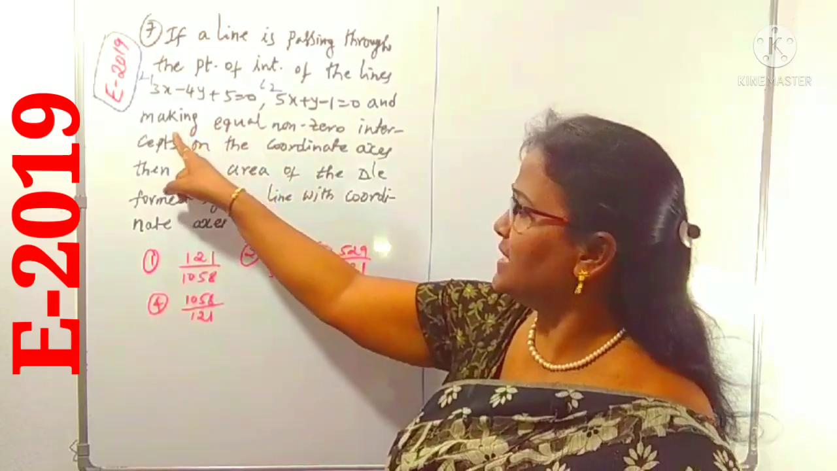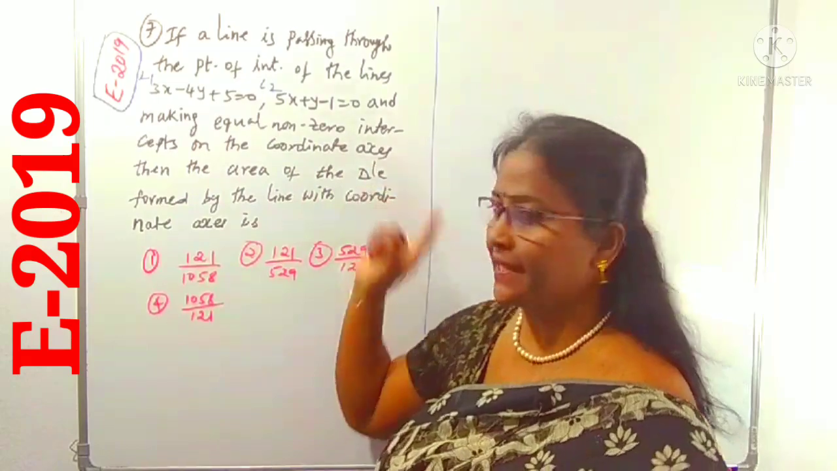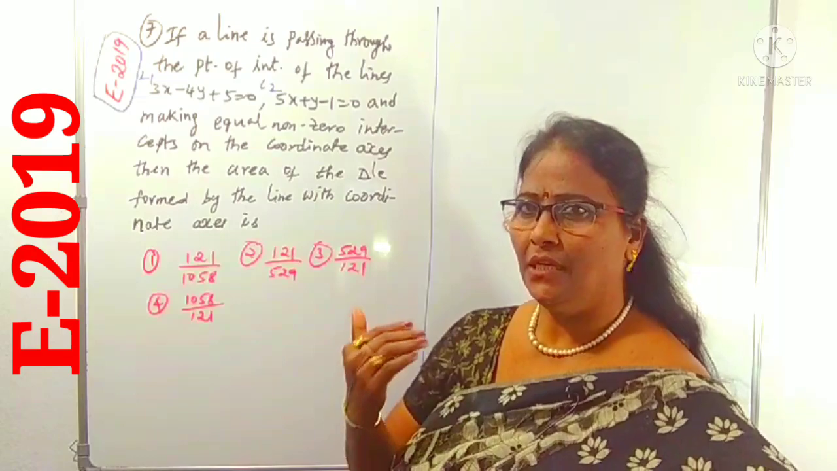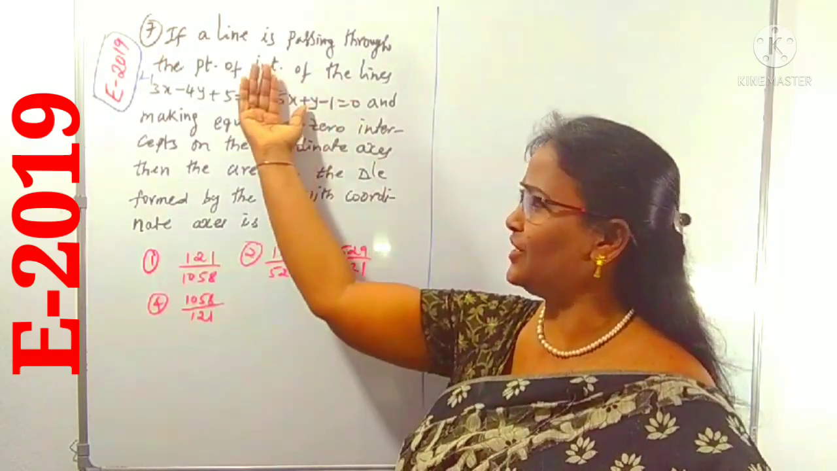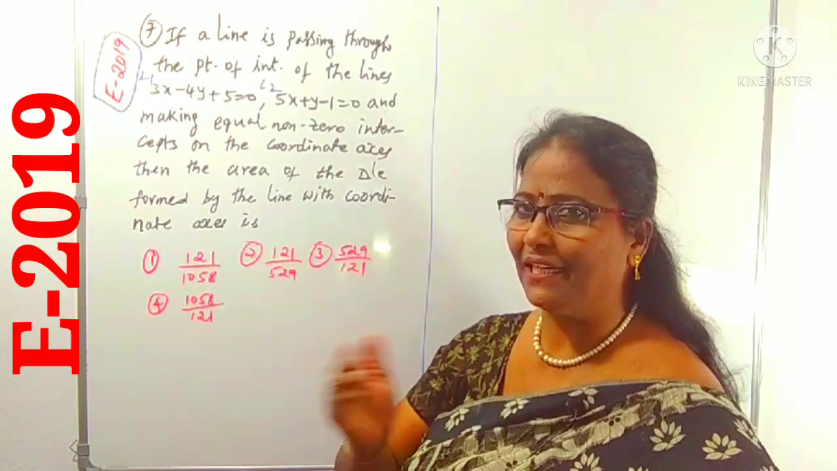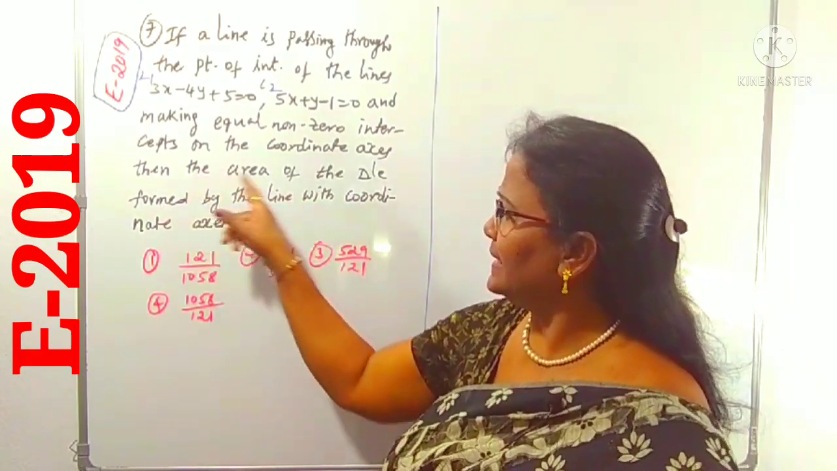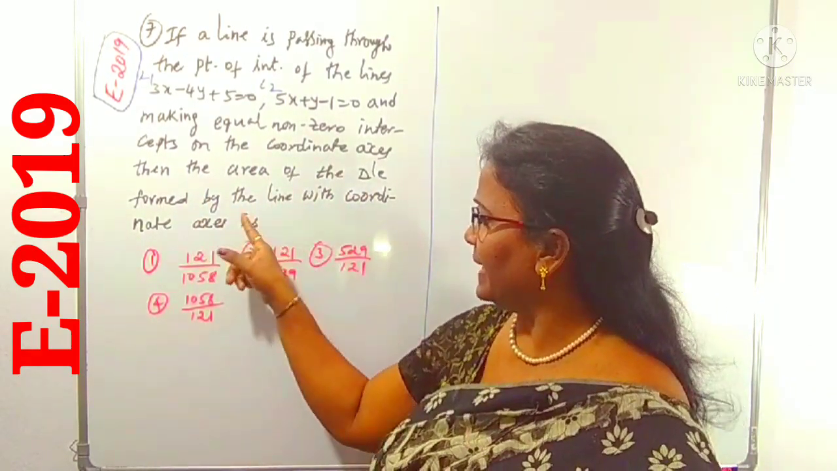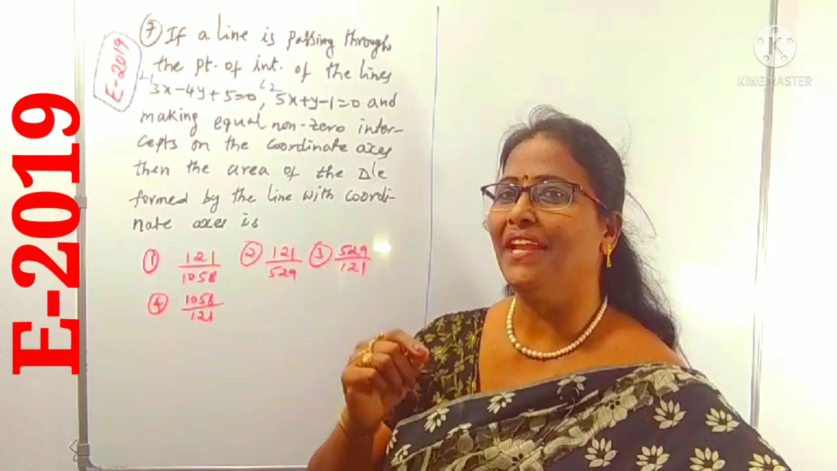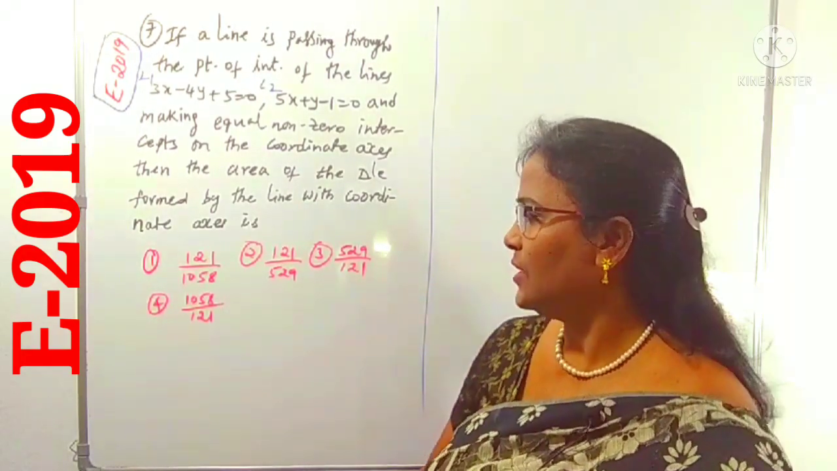After that, the first sentence is over, and the line makes equal non-zero intercepts on the coordinate axes. That is the second sentence. By using the first condition as well as the second condition, we can find the equation of the line. We already did this in previous questions. But here additionally, after finding the line, you have to find the area of the triangle formed by that line with the coordinate axes.